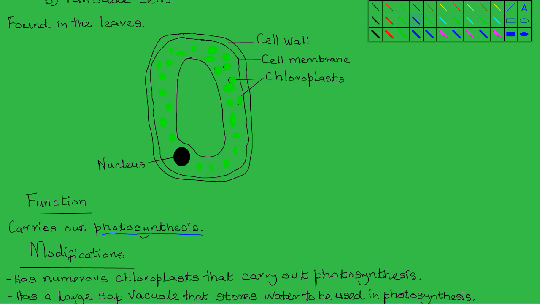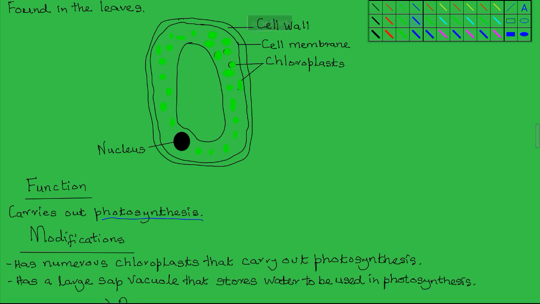And photosynthesis is a process by which plants synthesize their own food using light energy, carbon dioxide, and water. Now, how are the Palisade cells able to carry out photosynthesis effectively? It's because of the following modifications.